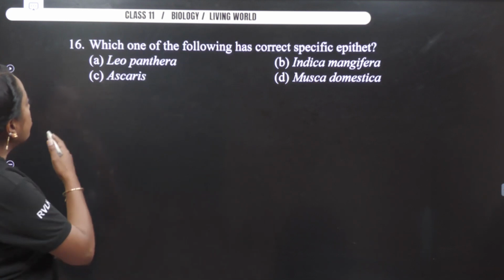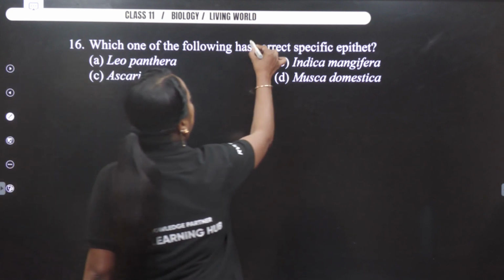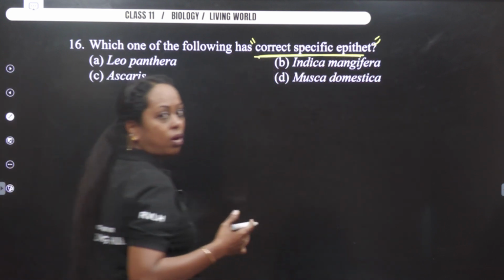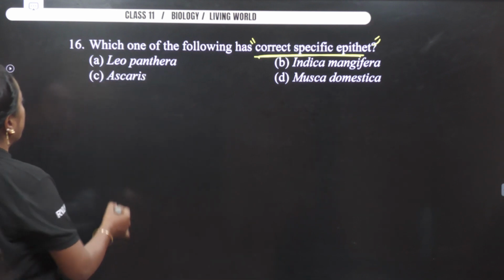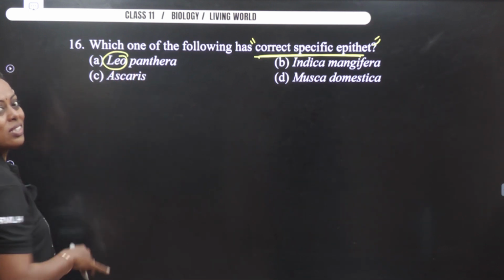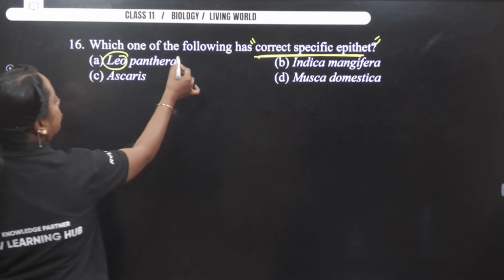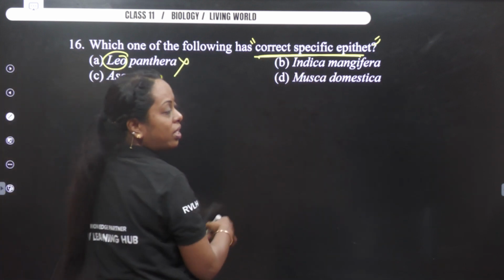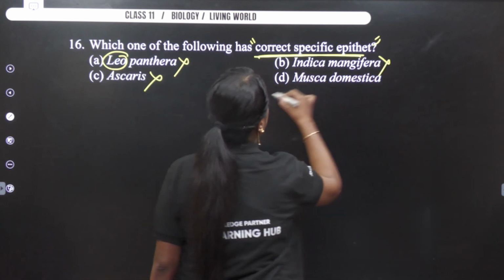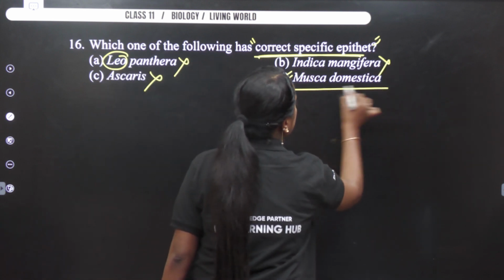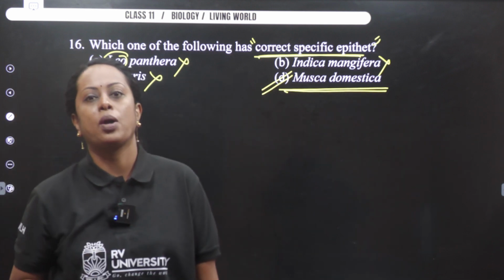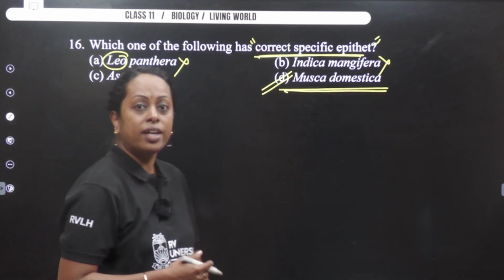16th question. Which of the following has correct specific epithet? So I hope you came across binomial naming in which it doesn't start with Leo. It starts with Panthera. Gone. So this is the one word in option C. Gone. Mangifera indica. It's not indica mangifera. Gone. So answer becomes option number D, which is talking about our house flies.